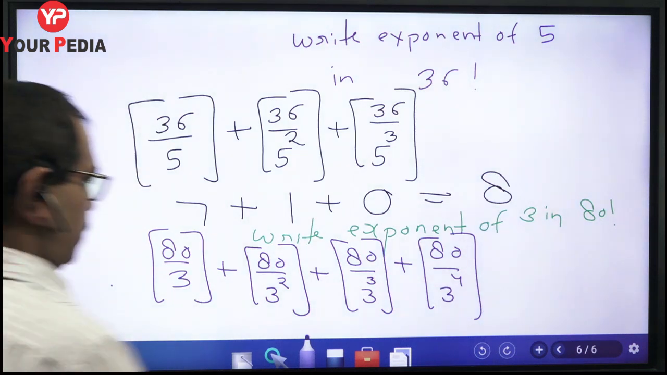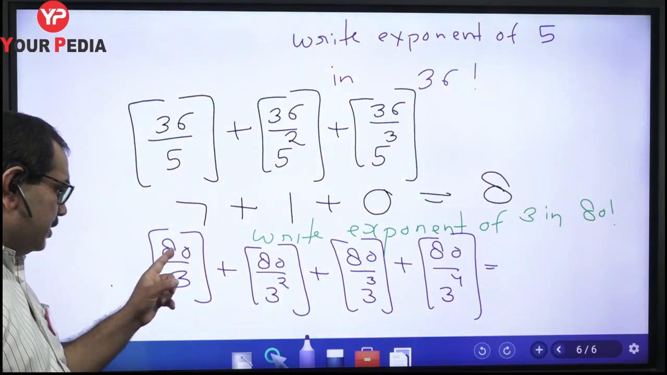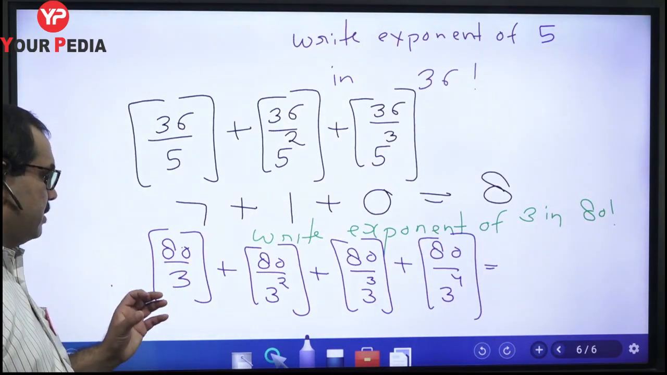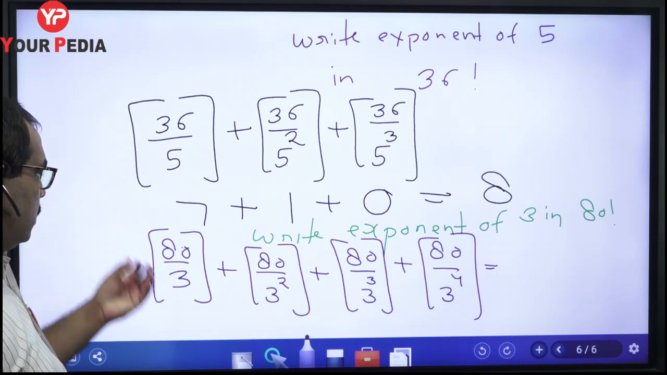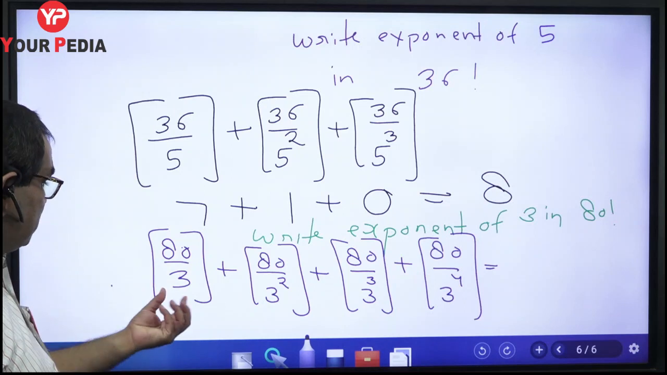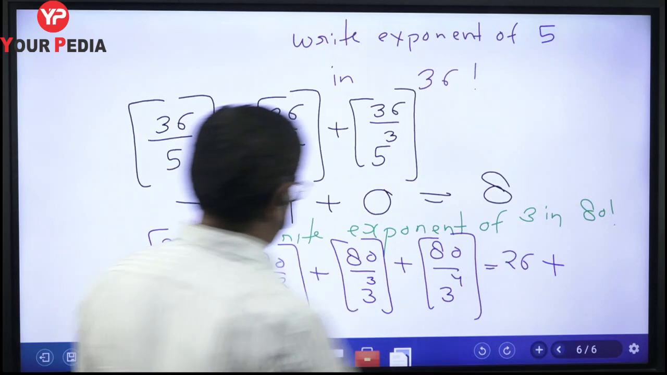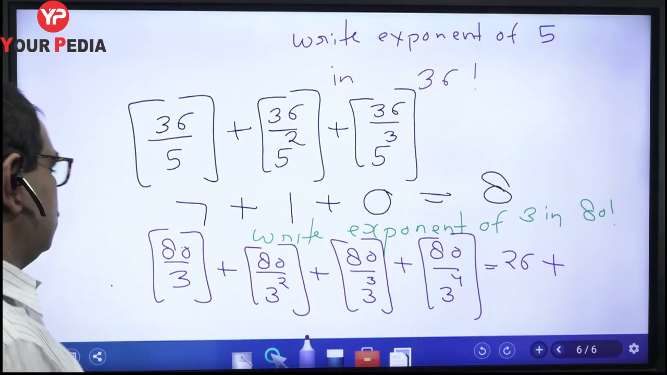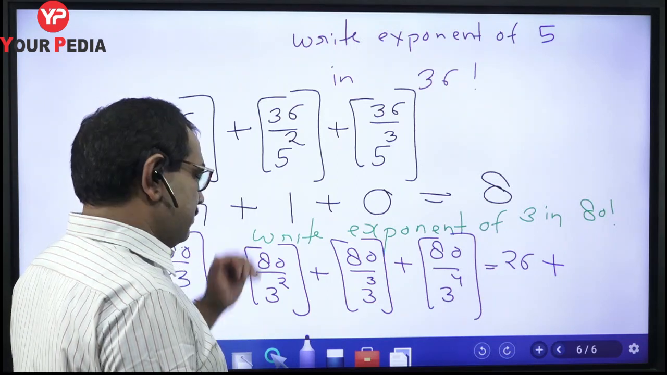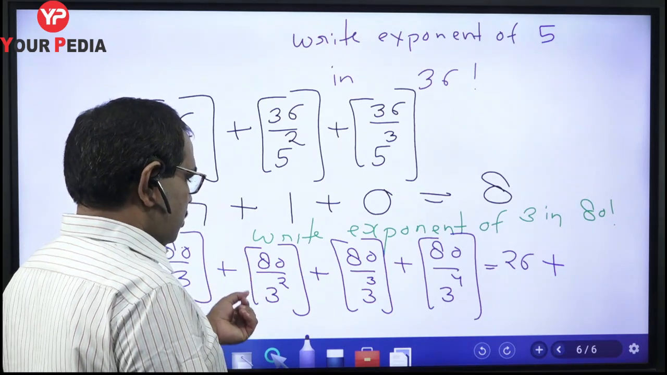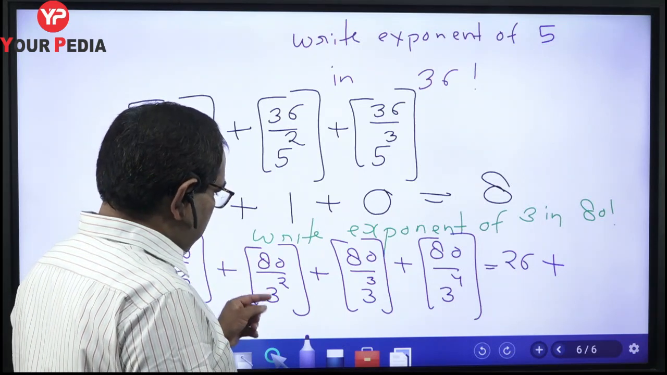Okay, now we know that if it is 81, then we get 27. Otherwise this number is 26 point something. So its greatest integer value will be 26. Okay, plus this is 80 upon 9. So 9 into 9 is 81. Okay, so 9 into 8. If we divide by 9, it will be 8 point something.